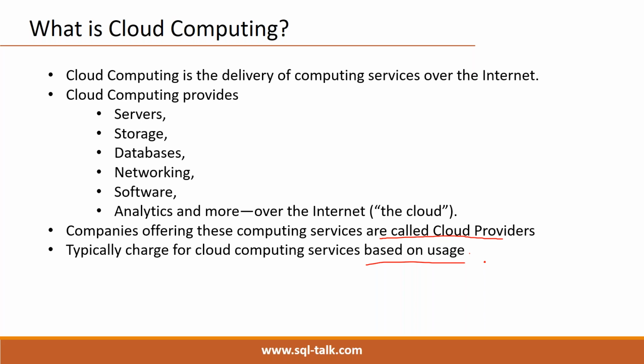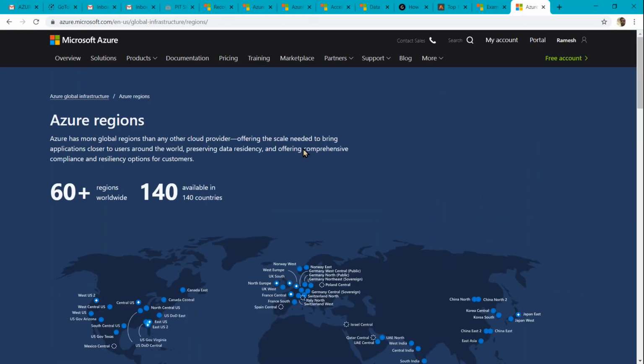Initially, we can create a free subscription. This free subscription works for 1 month. Here itself, we can see free account.